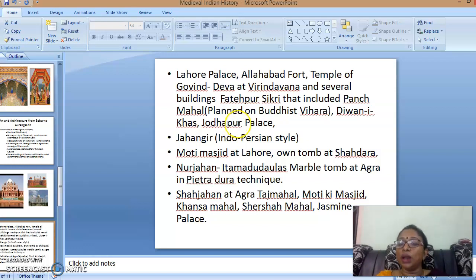It was built during Akbar's period because Akbar married Jodha Bai, and he built this Jodha Palace. Jahangir, as I have said, was a great patron, and the art reached its zenith during his reign. He followed the Indo-Persian style, with the Moti Masjid at Lahore, his own tomb at Shahdara, and Nur Jahan's tomb for Itimad-ud-Daulah, the marble tomb at Agra, using the pietra dura technique. Shah Jahan built the Taj Mahal at Agra, the Moti Masjid, Khas Mahal, Sheesh Mahal and Jasmine Palace.